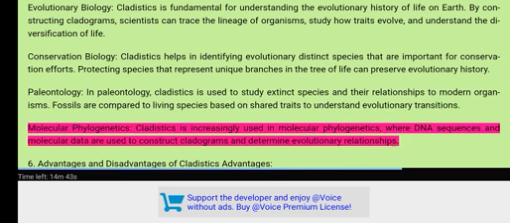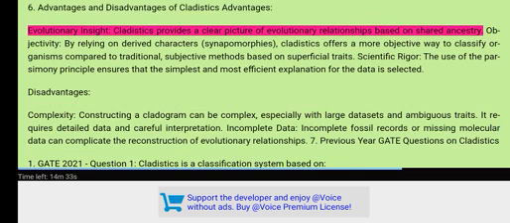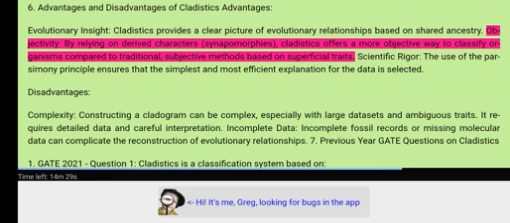Molecular phylogenetics. Cladistics is increasingly used in molecular phylogenetics, where DNA sequences and molecular data are used to construct cladograms and determine evolutionary relationships. 6. Advantages and disadvantages of cladistics. Advantages. Evolutionary insight: cladistics provides a clear picture of evolutionary relationships based on shared ancestry. Objectivity: by relying on derived characters, synapomorphies, cladistics offers a more objective way to classify organisms compared to traditional, subjective methods based on superficial traits.